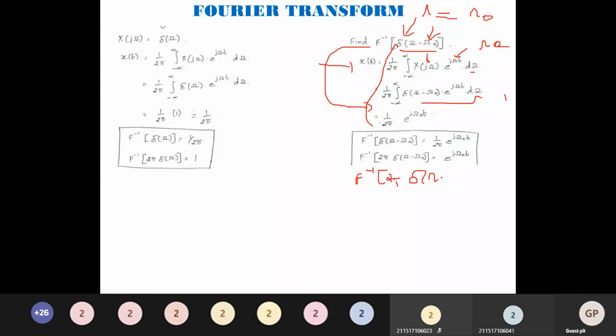Can someone say? Post it in the chat box. Okay, very good. The answer is e power minus j omega naught t.